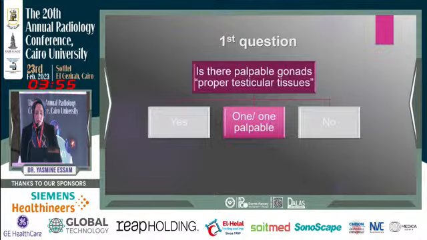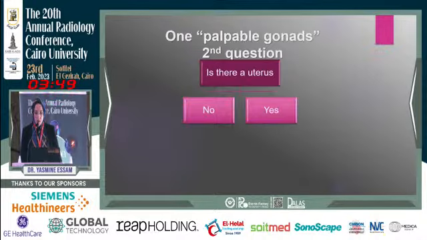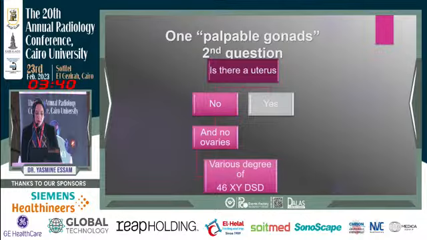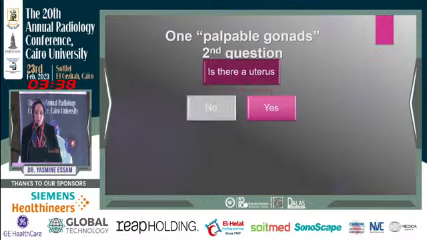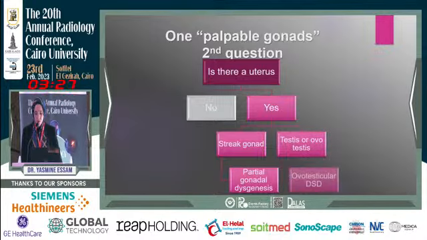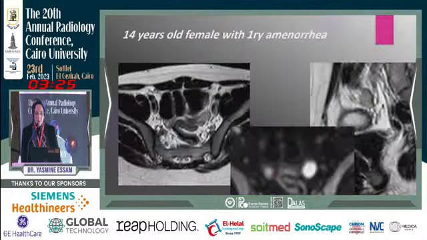If the answer of the first question is that we have 1 palpable or 1 proper testicular tissue, we will ask the second question: do we have a uterus, no or yes? If there is no uterus and we have no ovaries, again we have various degrees of 46 XY DSD. But if we have a uterus or rudimentary uterus, we look for the other gonads. If we have a streak gonad, this is diagnosed as partial gonadal dysgenesis. If we have testes or ovotestes, this is called ovotesticular DSD.